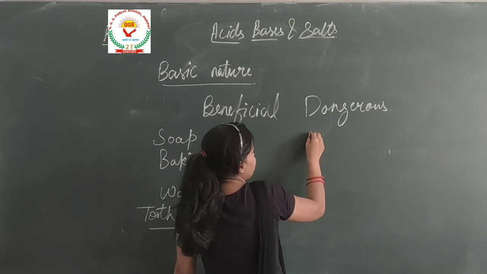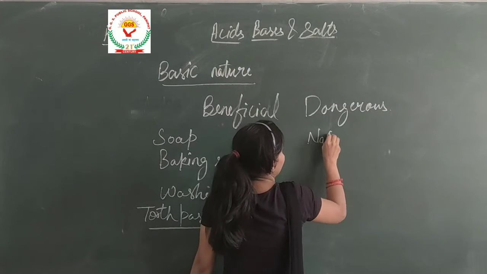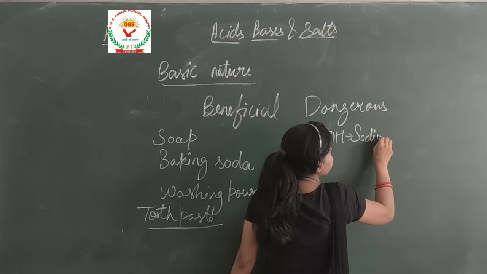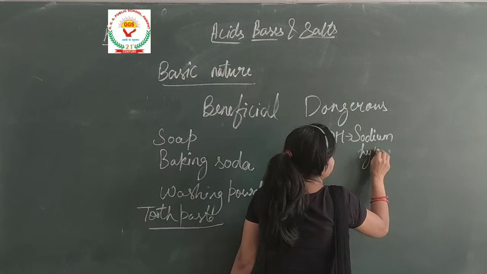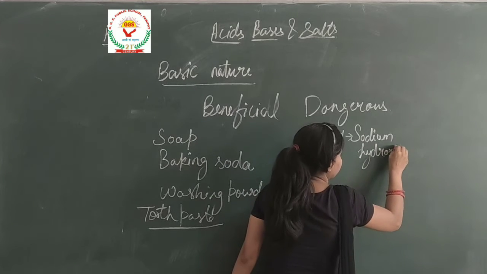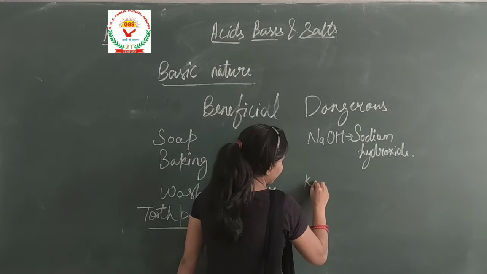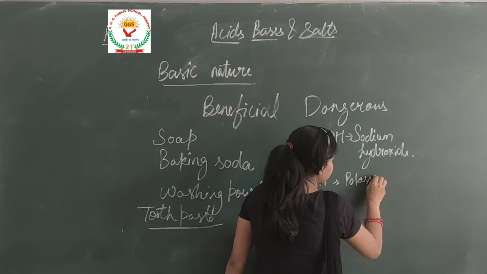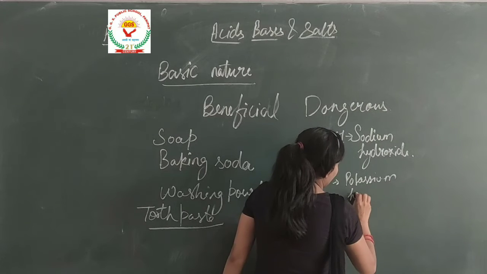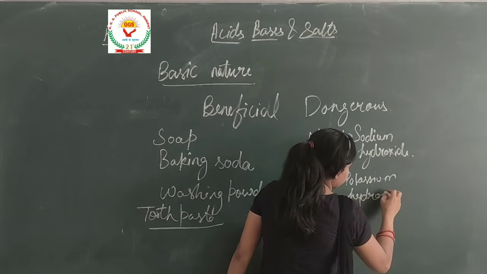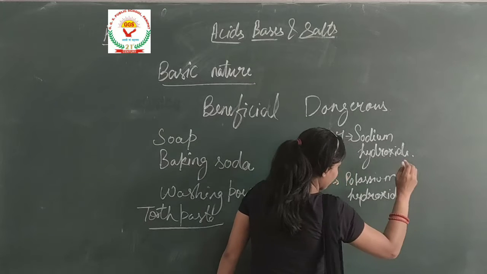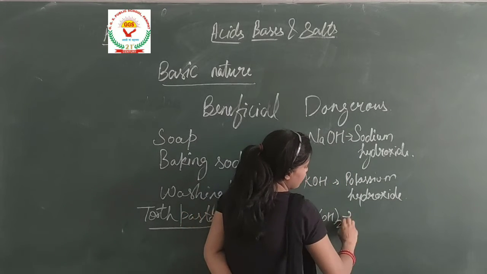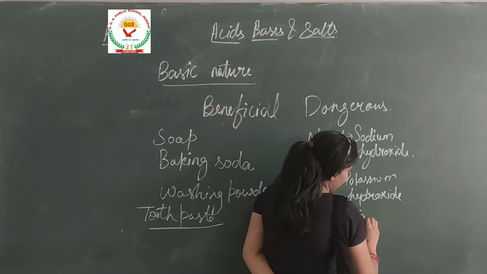Some of these are NaOH, that means sodium hydroxide; KOH, which is potassium hydroxide; Ca(OH)2, that is calcium hydroxide.